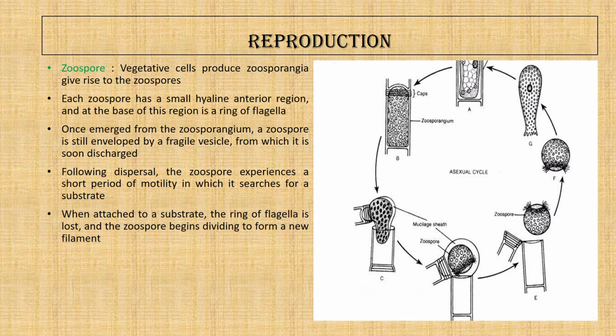Now we come to the zoospore. The zoospore is another method of asexual reproduction.